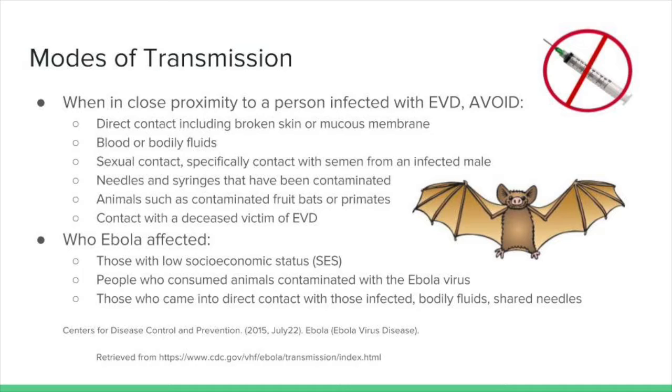When in close proximity to a person infected with EVD, avoid direct contact, including broken skin or mucous membranes, blood or bodily fluids, sexual contact, specifically contact with semen from an infected male, needles and syringes that have been contaminated, animals such as contaminated fruit bats or primates, or contact with a deceased victim of EVD. Who did Ebola affect? Those with low socioeconomic status, people who consumed animals contaminated with the Ebola virus, or those who came into direct contact with those infected, bodily fluids, or shared needles.